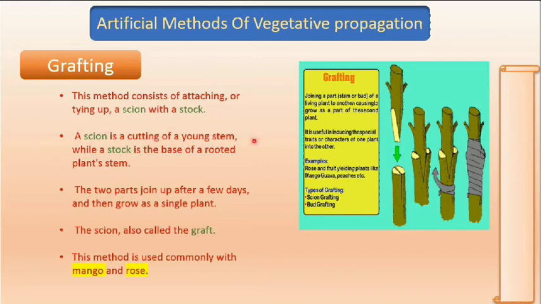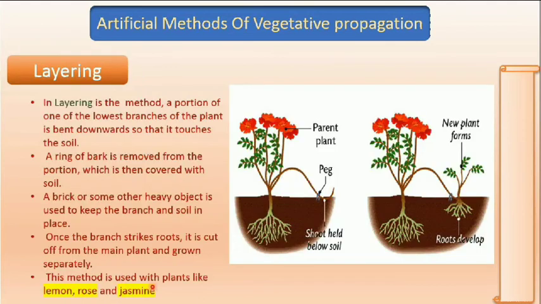Scion is a cutting of young stem, and the stalk, this lower part, is rooted. It is rooted to the soil. This part is known as stalk. We tie them up. The scion part is also known as graft. It occurs in mango and rose.